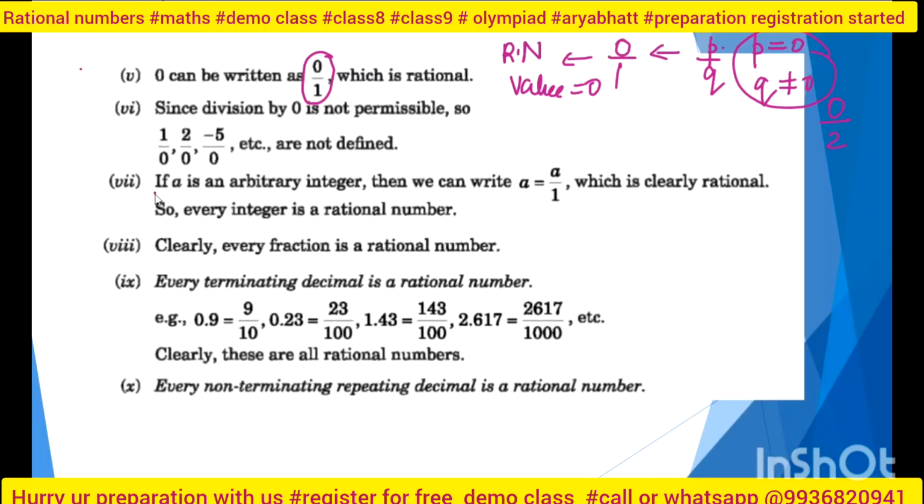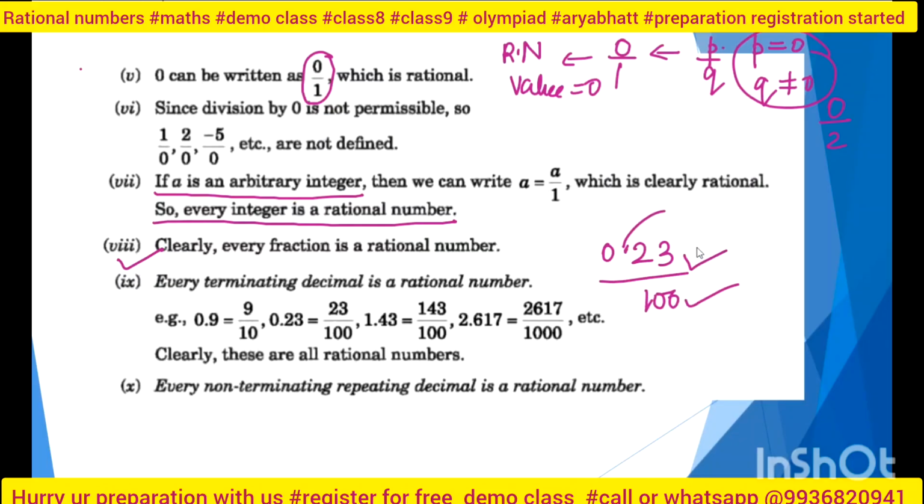Now one thing is that division by 0 is not permissible. If a is any arbitrary integer, positive or negative, every integer is a rational number, as I just told. Fractions are also rational numbers. Decimals are also important, because if I write 0.23 and want to remove the point, I will do it this way. This is also an integer, and so on.